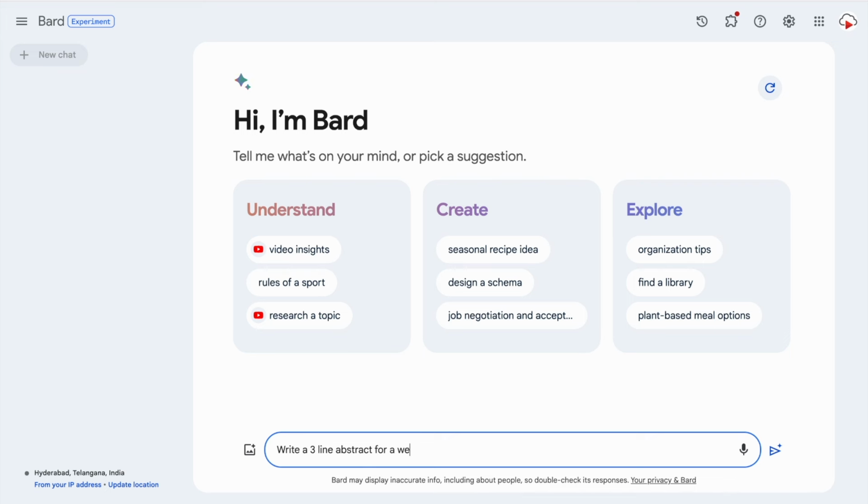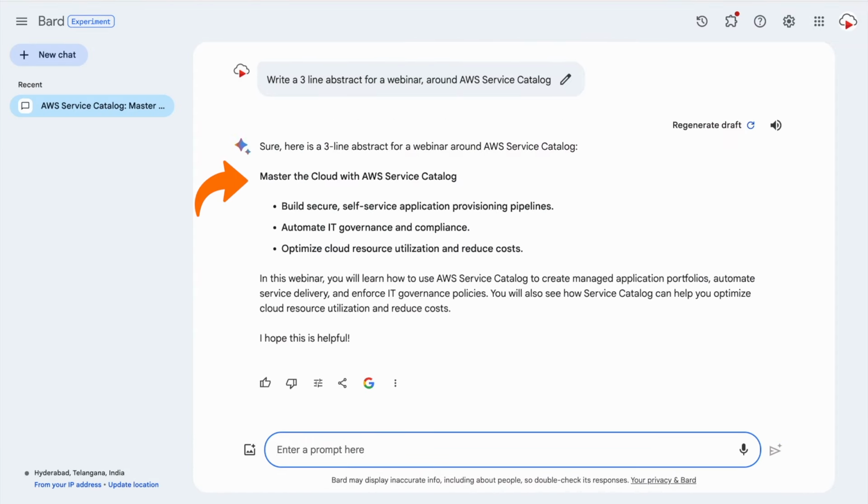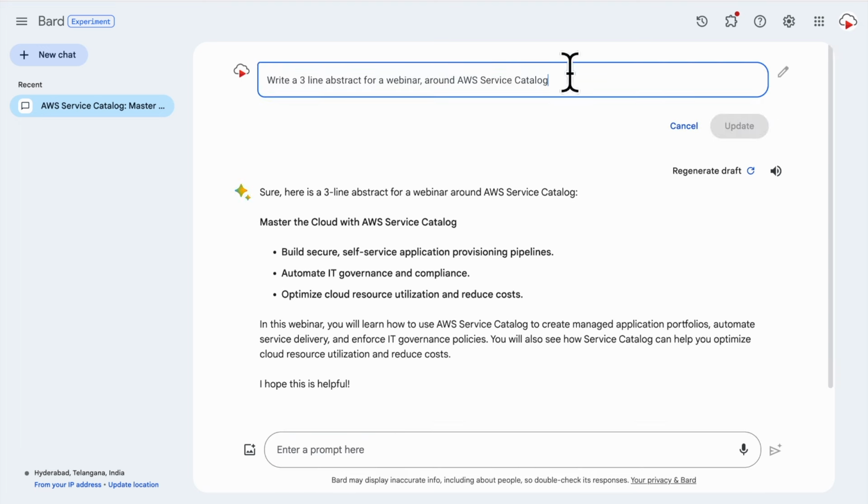So let me ask Google Bard to write me an abstract around an AWS service. I like the title Google Bard suggested. For the first sentence, it suggested 3 different options. I liked the first and second options suggested. In the last 2 lines, Bard tried to capture the value proposition of the service. It's pretty good. Let's improve the response by asking Google Bard to follow a specific writing technique.